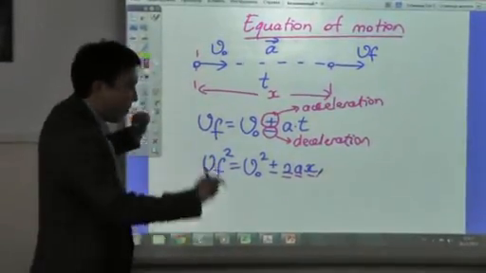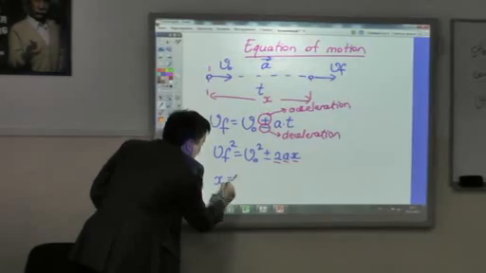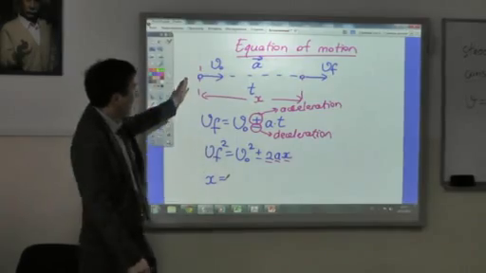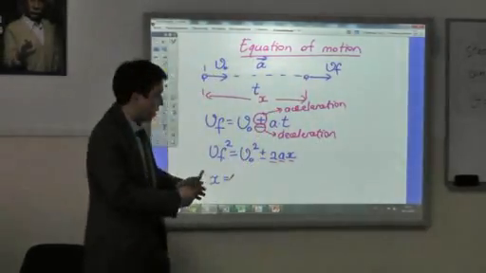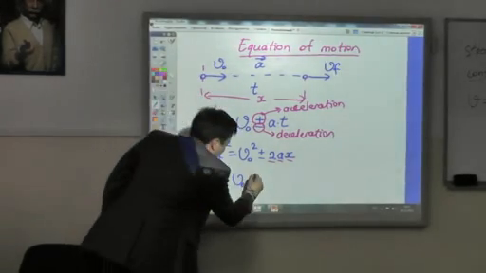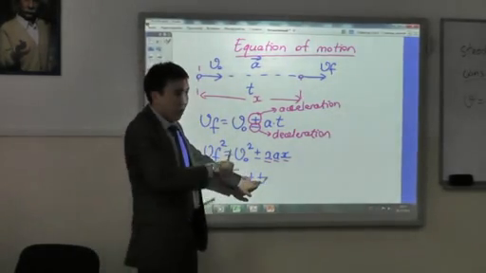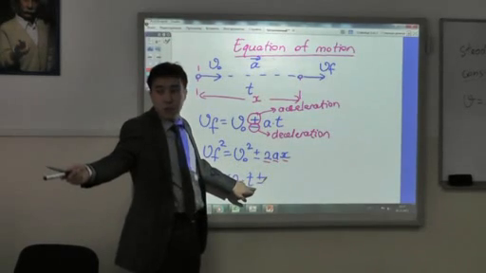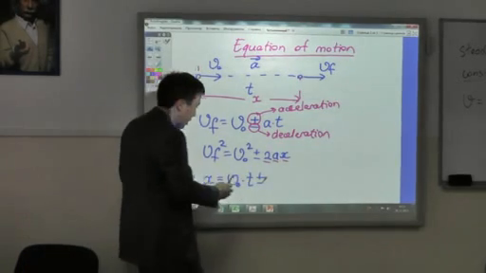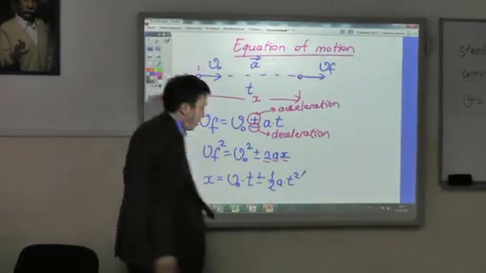Yes. Okay, and the last one that you are going to use is also about the x, to find the distance traveled, or the distance which we are going to pass to stop the car. It is x equals V initial times t, and the same plus or minus. So when do we use plus or minus? Acceleration and deceleration. Yeah. 1 over 2 a times t squared.